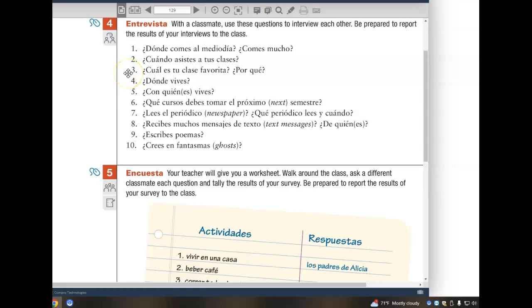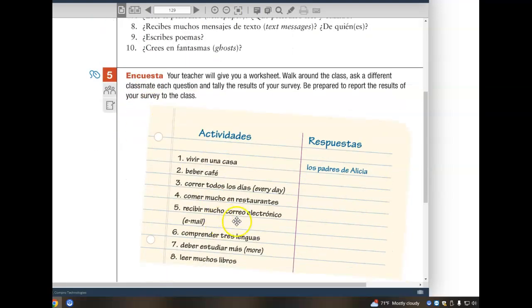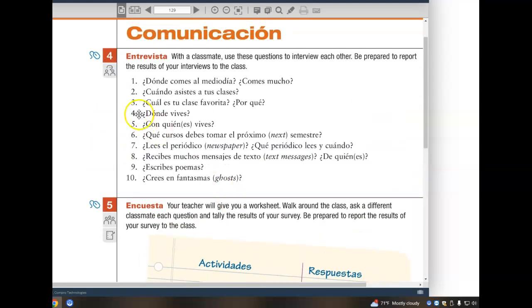We'll do number 3, 4, and 5 you actually already did as your warm-up. We'll do 3, 6, and 8 from activity 4, and then you'll do all of the questions for activity 5. Number 3, ¿cuál es tu clase favorita y por qué? What is your favorite class and why? Mi clase favorita es blank, whatever the class is. ¿Por qué?